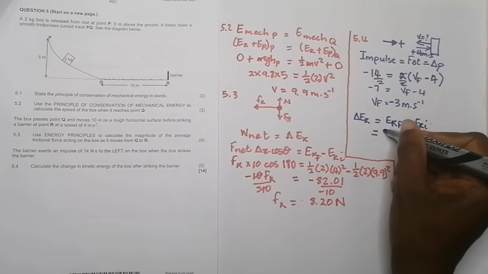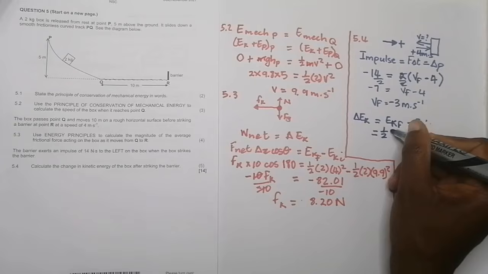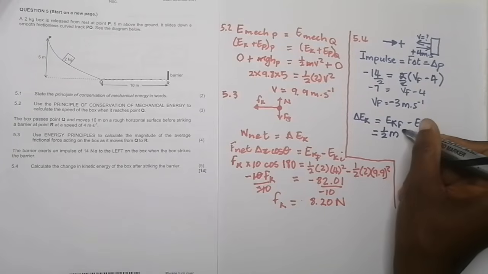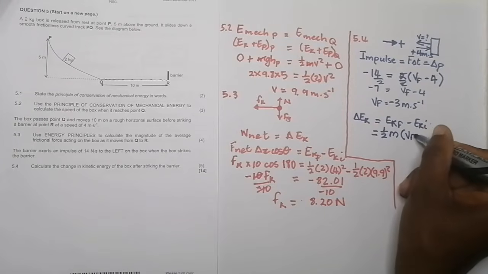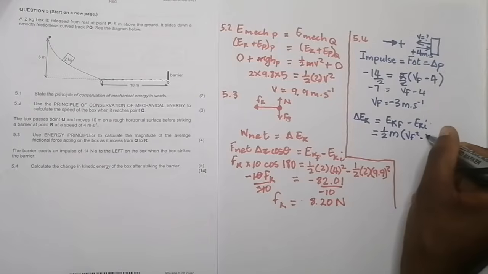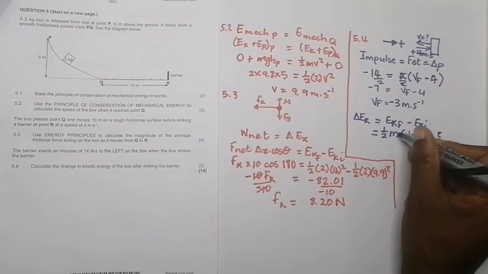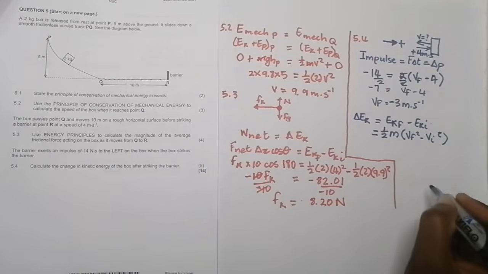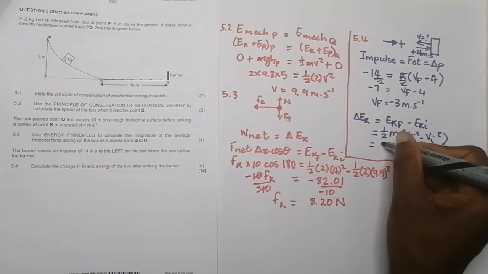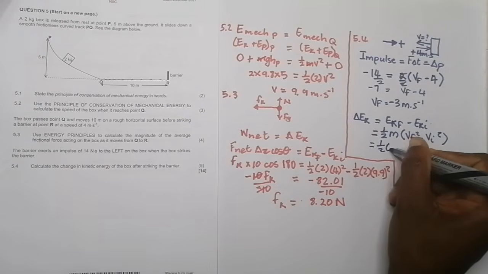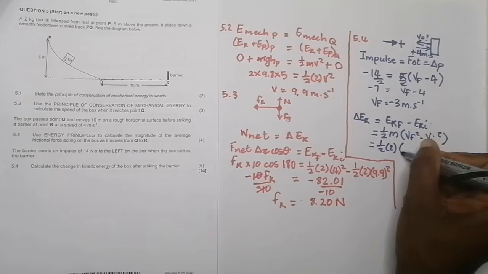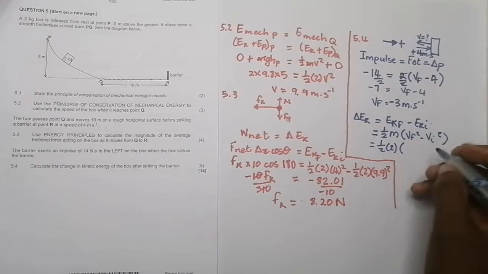We can simplify it for ourselves and say half times the mass times VF squared minus VI squared, since half m is a common factor. So that would be half of 2, which is basically 1.